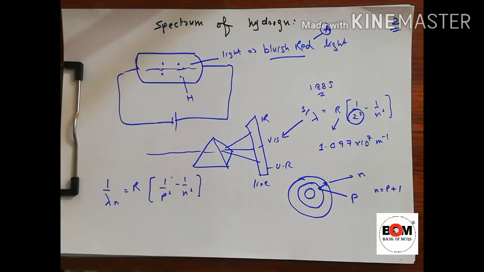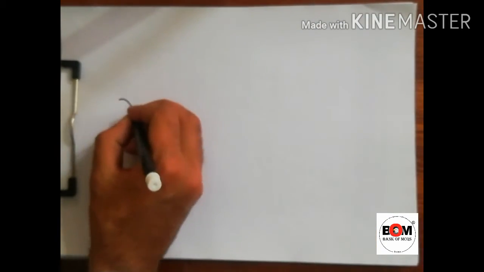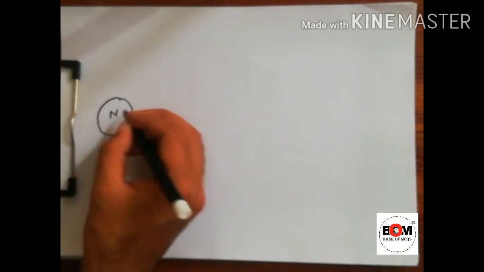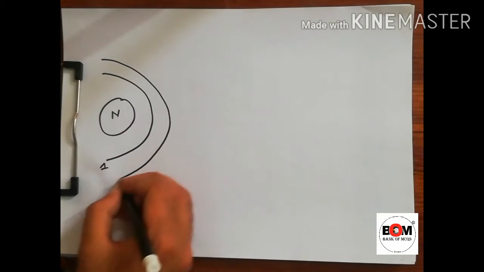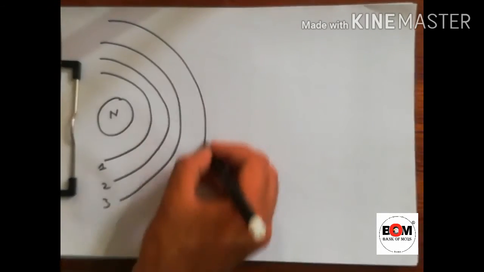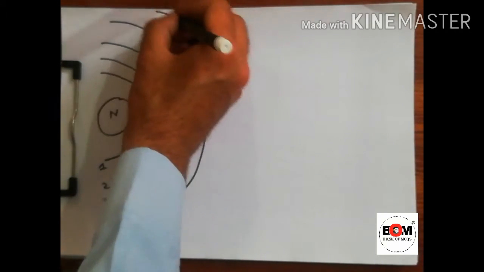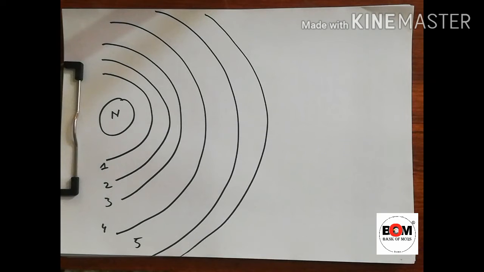Now for the hydrogen atom, if this is the nucleus, we have shell 1, shell 2, shell 3, shell 4, shell 5, shell 6, and so on.